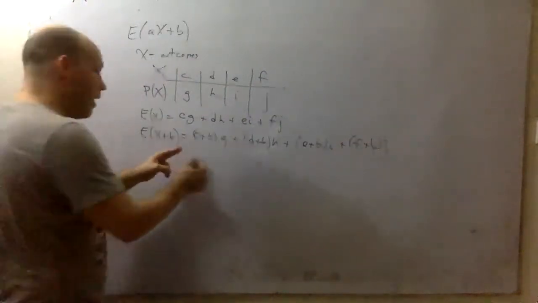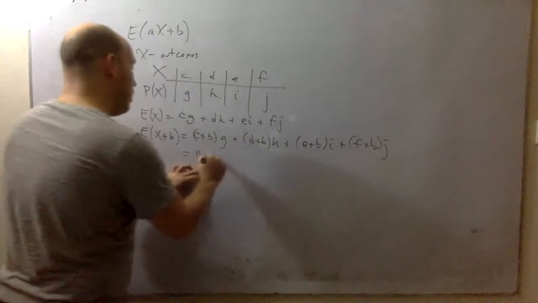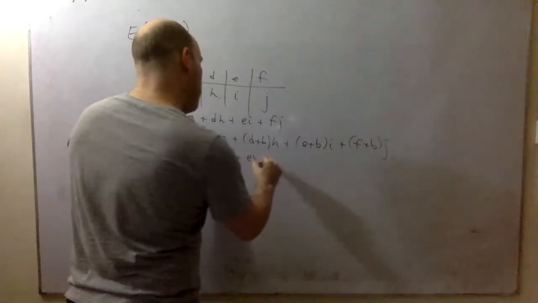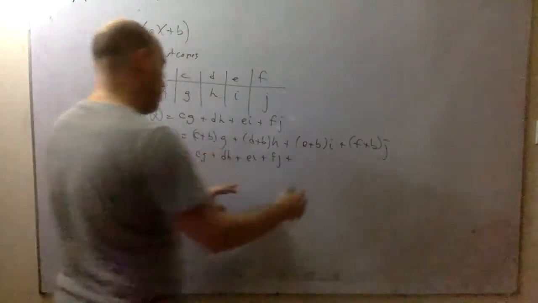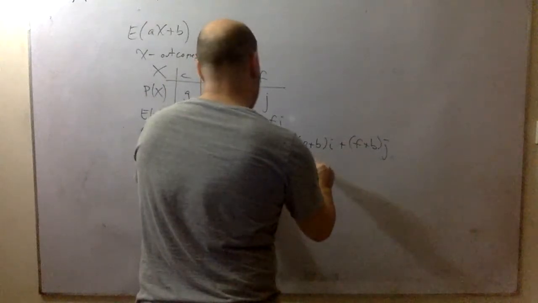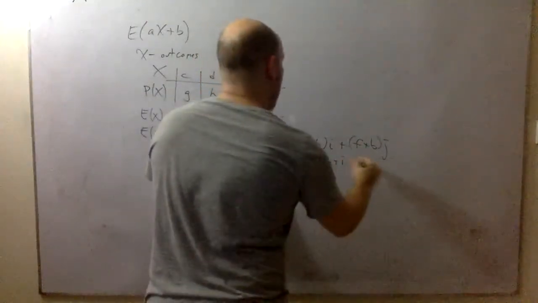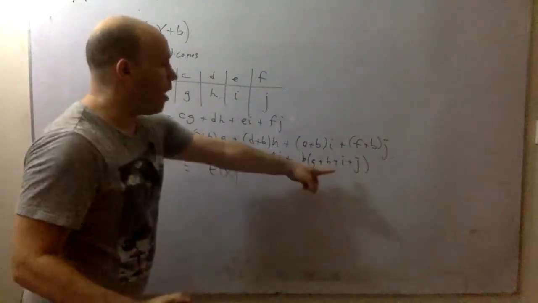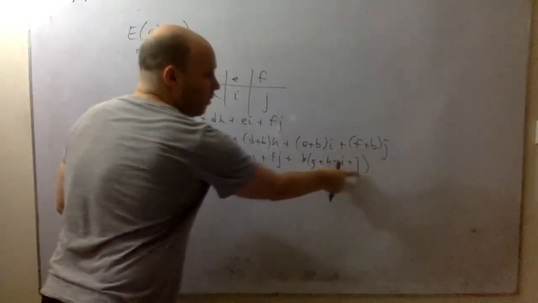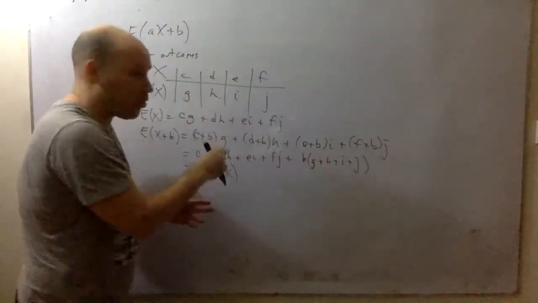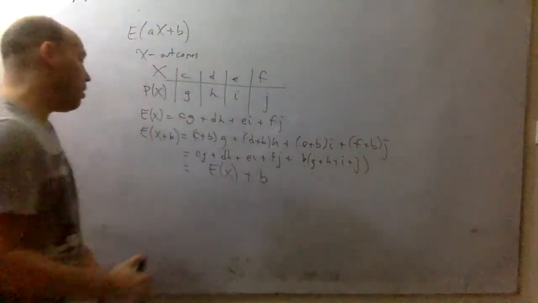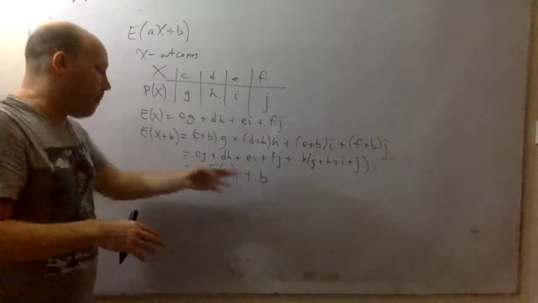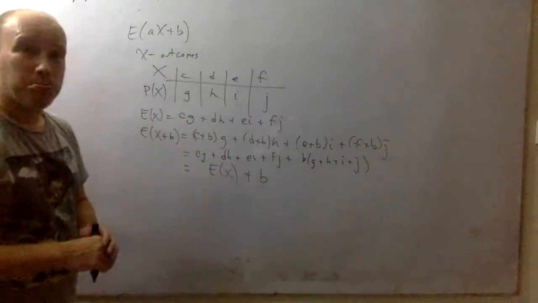All right? So what's going on here? Well, let's see, I have CG plus DH plus EI plus FJ plus B times G plus H plus I plus J. Well, this is the expectation of X. G plus H plus I plus J, that's a distribution. That's 100% plus B. So when you shift the data over by B, or you increase or decrease it, the mean increases or decreases by the same amount.